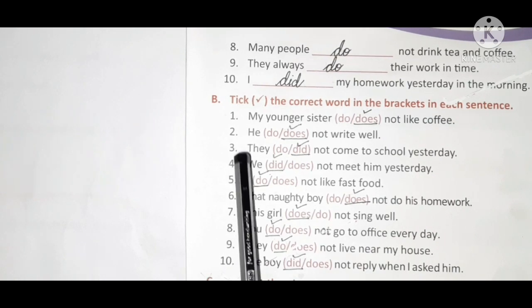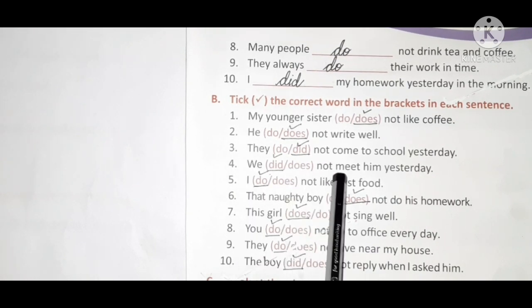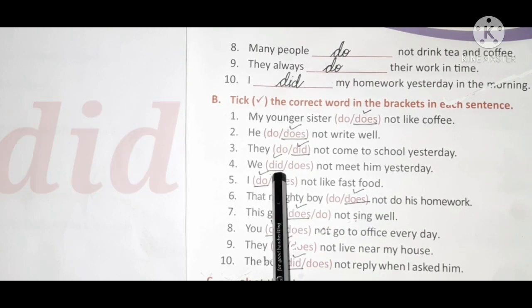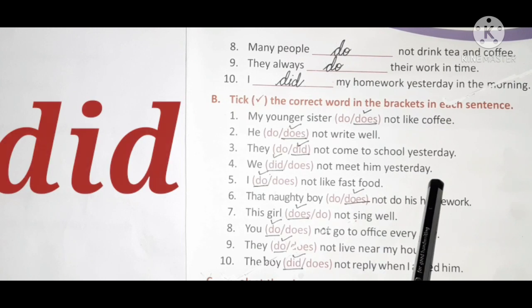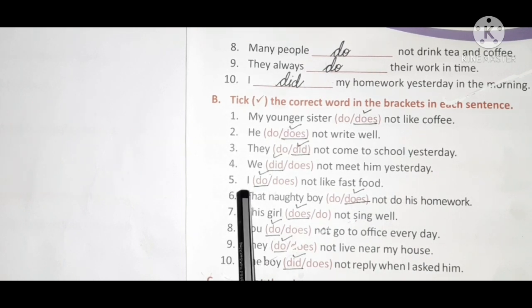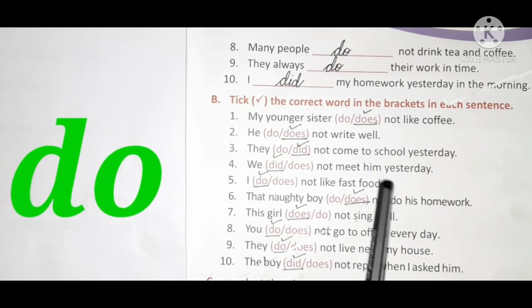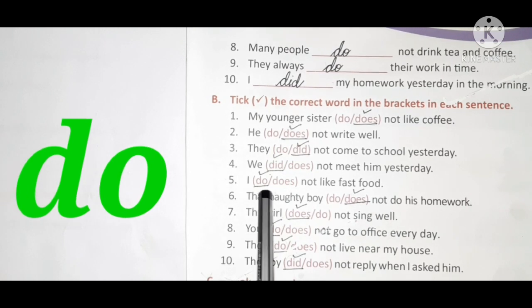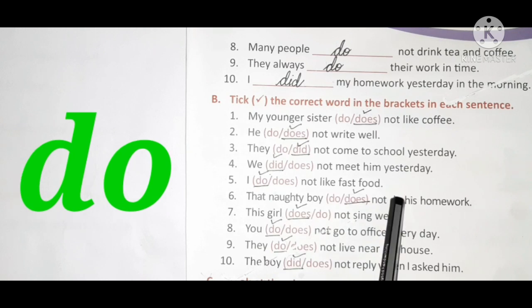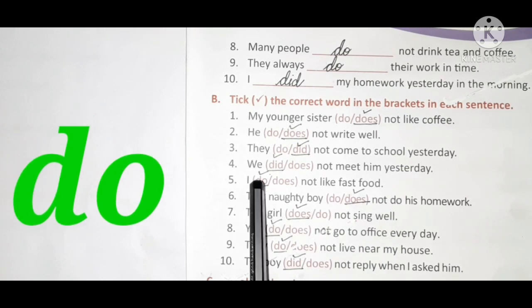Now fourth one. We did not meet him yesterday. So which one is the correct one? Did. We did not meet him yesterday. Fifth one. I do not like fast food. So which is the correct one? Do. The correct one is do.